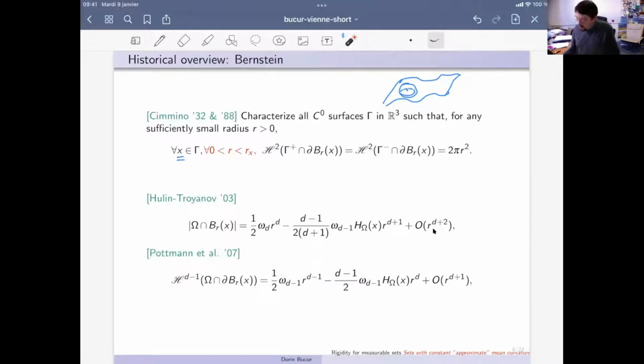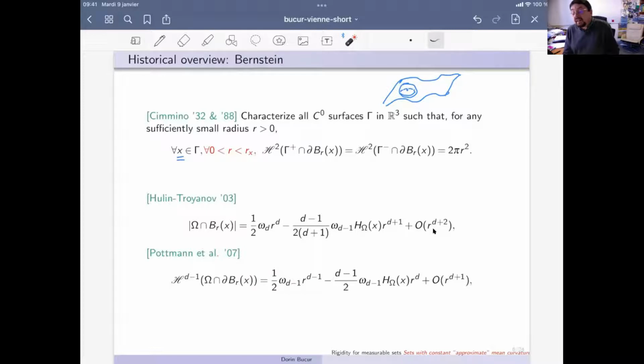So if you have the information required by Cimino on the surface, which splits the ball into equal area pieces, then if the surface was smooth, immediately you get information on the mean curvature, which has to be 0 at every point.